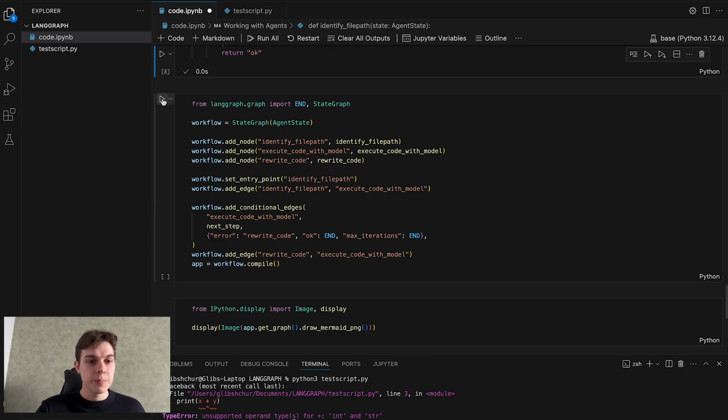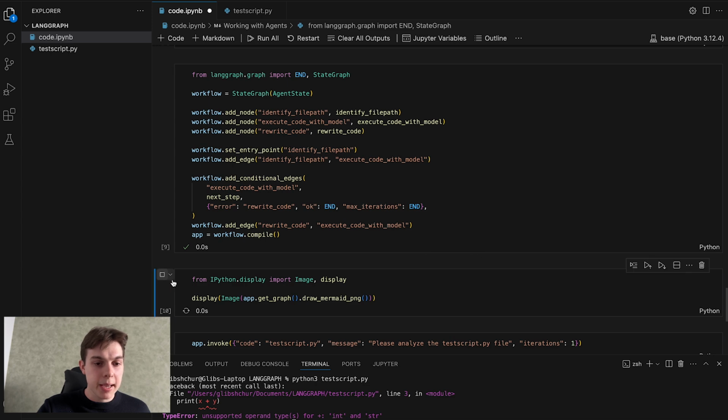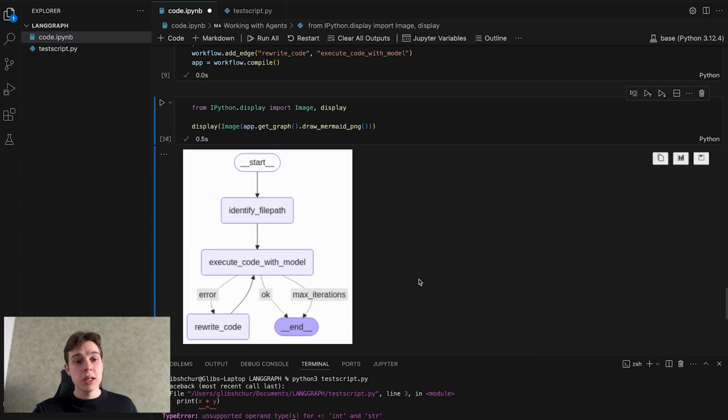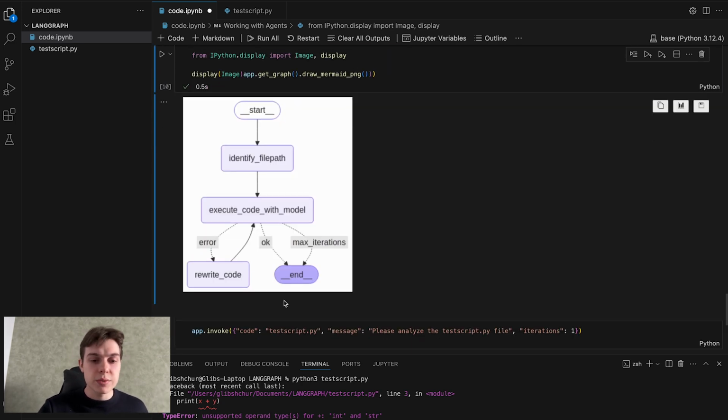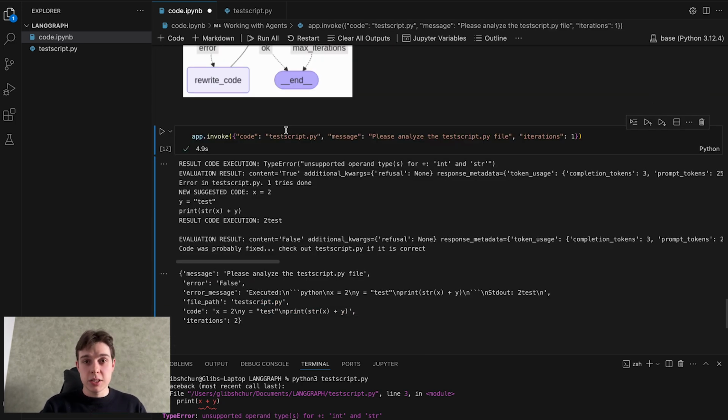It's all good. Now let's build our LangGraph, and here on the image you can see the architecture of our whole system itself. So we have the file path, execute code, and if there's an error, we will go back to rewrite code, and we will go back to trying to execute that code again as many times as possible, or when we reach OK or max iterations, we're just finishing. And now let's invoke the code.